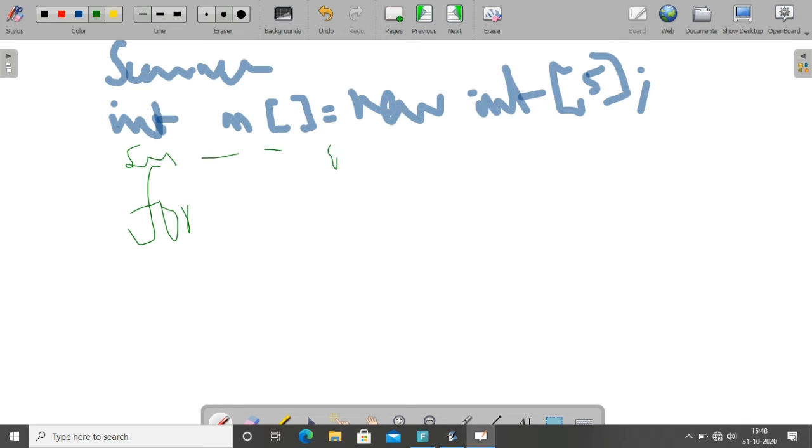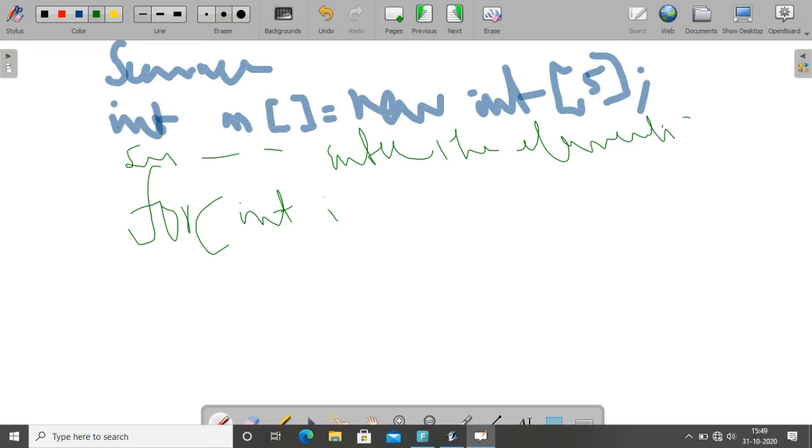Next we need to read using that Scanner class. For reading, you can give a display message with System.out.println, like one message, no problem: Enter the elements. Next, inside the for loop, for printing also we have used the for loop, so you know the concept.